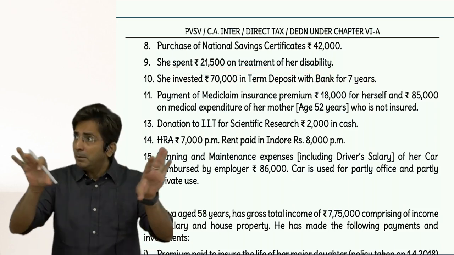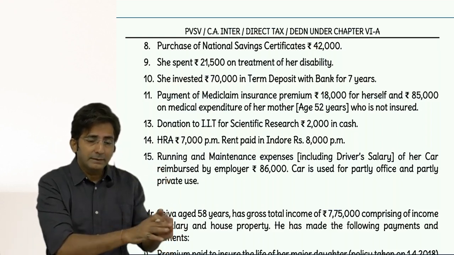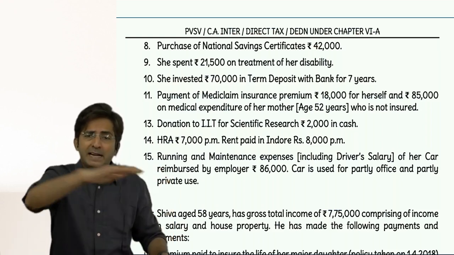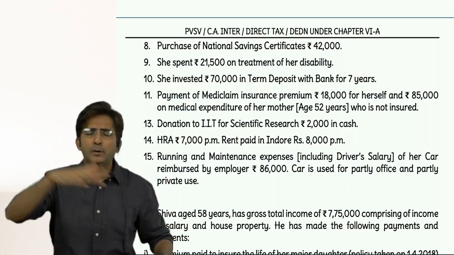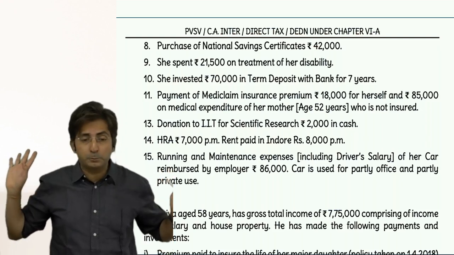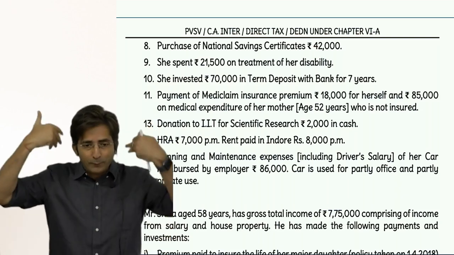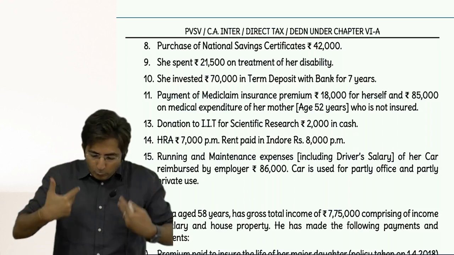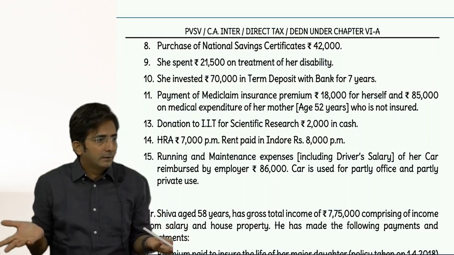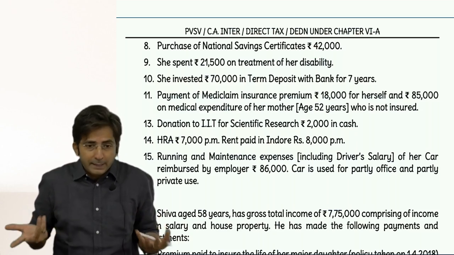See, if your family members are handicapped, then you spend something, and even if you spend 500, you get a flat deduction of 75,000 or 1,25,000. But when your family member is handicapped, you have to spend. The deduction is not for free. But when you yourself are handicapped, looking at you only, anyone will get sympathy. So you don't have to show that you have to spend. That spending is not required.